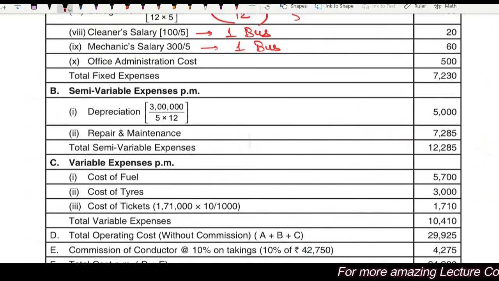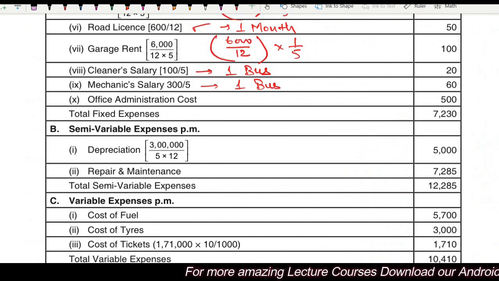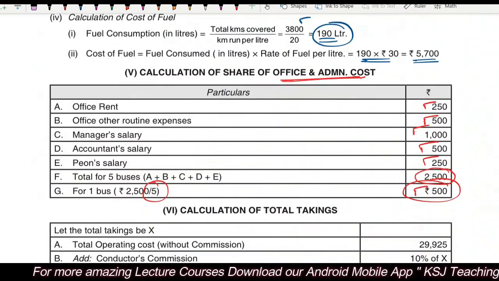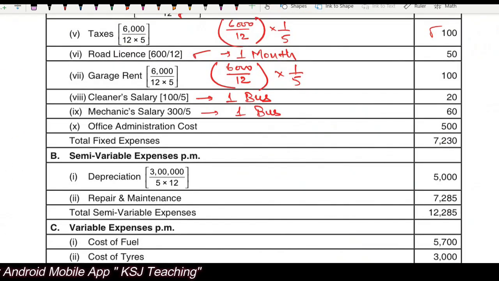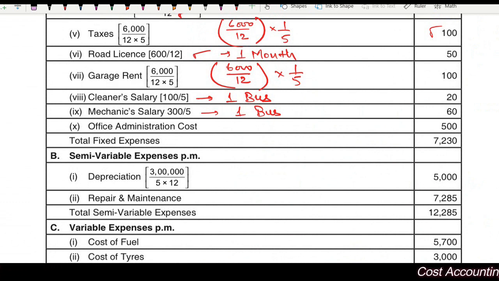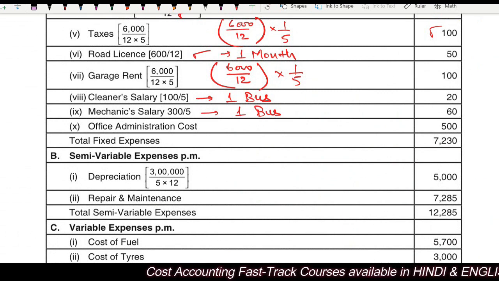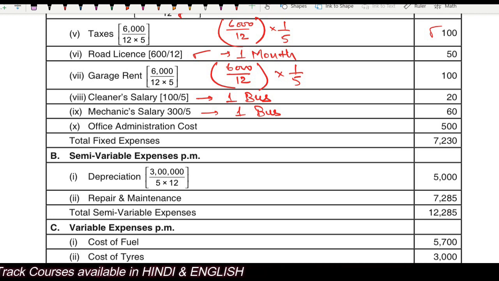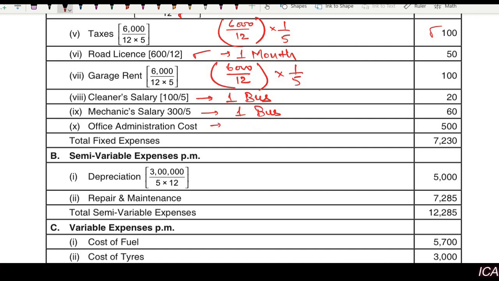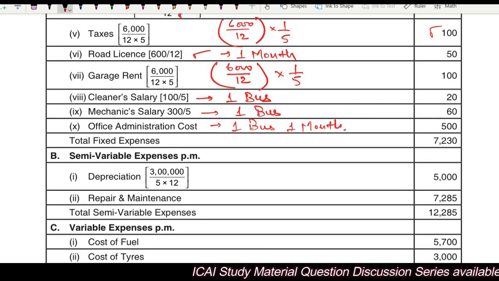You can write all these expenses here also. No issues. It is not necessary to prepare a separate working note like this. Just write down all the expenses here only. Making an extra working note will take more time than writing the expenses directly here. Your cost sheet will be extended? Hardly matters, right? You have extra sheets in the examination, so nothing to worry about. So office and administration cost for one bus, 1 month. So this is the total fixed expenses.